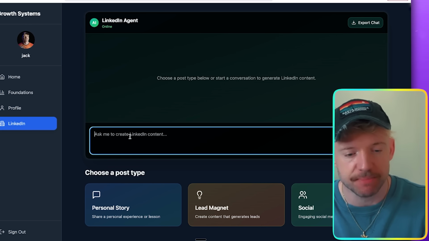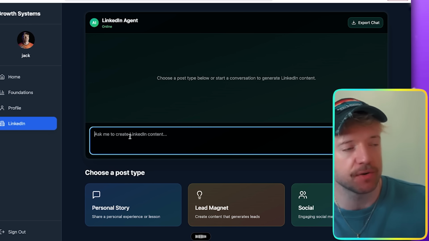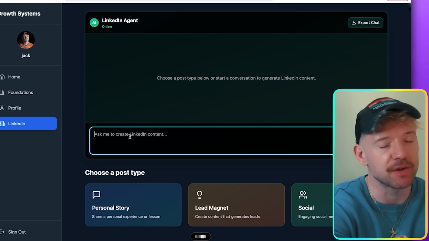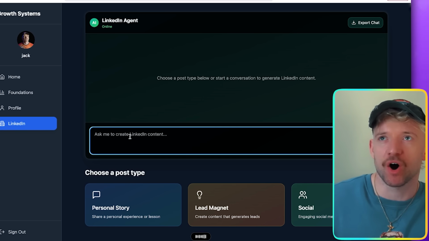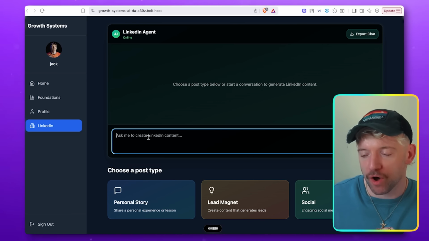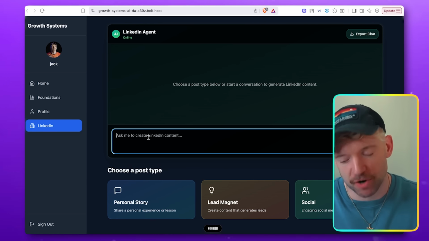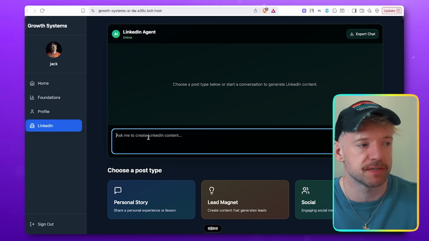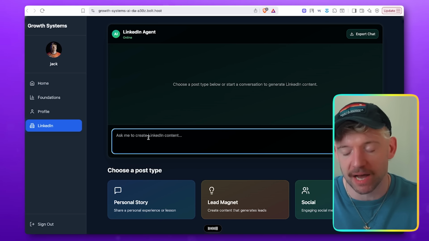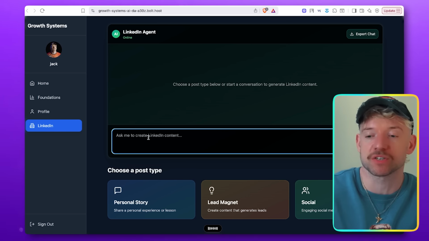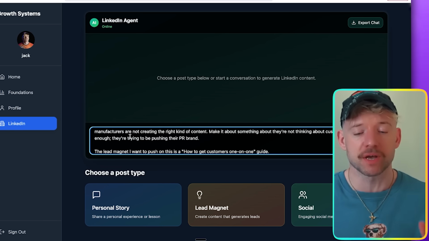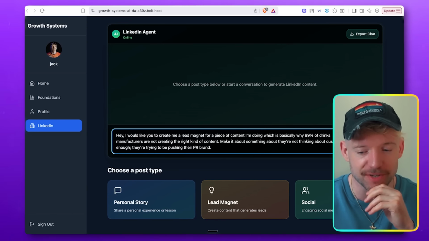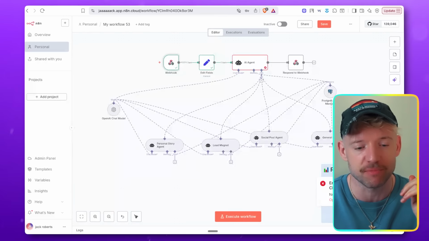So we come now over to LinkedIn, and let's just give it a post like, hey, I would like you to create me a lead magnet for a piece of content I'm doing, which is basically why 99% of drinks manufacturers are not creating the right kind of content. Make it about how they're not thinking about customers enough, they're trying to be pushing their PR brand. And then the lead magnet I want to push on this is a how-to-get-customers one-on-one guide. Completely wild, crazy post. I'm just doing this to show you how it works, okay? So we'd send that off, in reality it'd be something different.